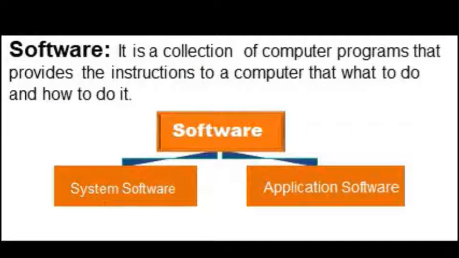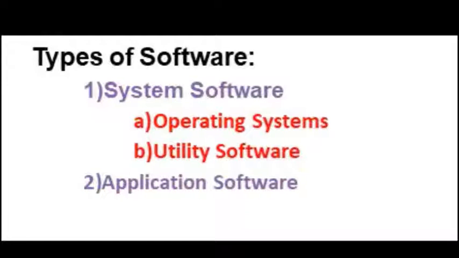We know that software is a collection of computer programs. It helps us to interact with the hardware. You can categorize software into two parts. The first one is system software and the second part is application software. The system software is further categorized into two parts, operating system and utility software. We will discuss all these topics one by one. But for detail about system software, you have to see our previous video.